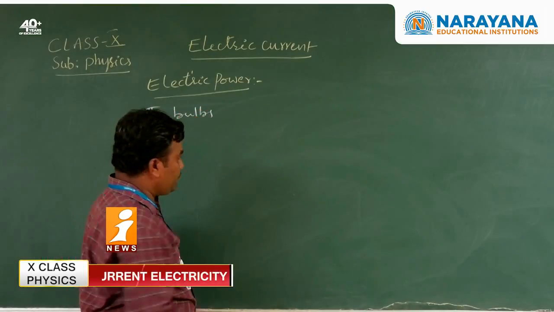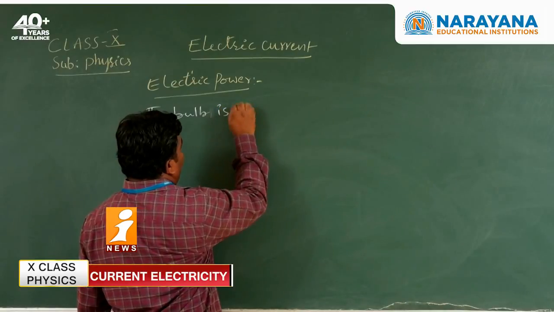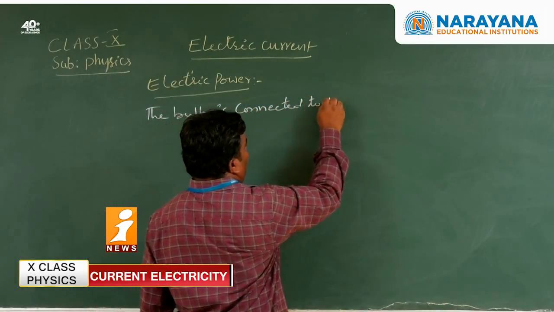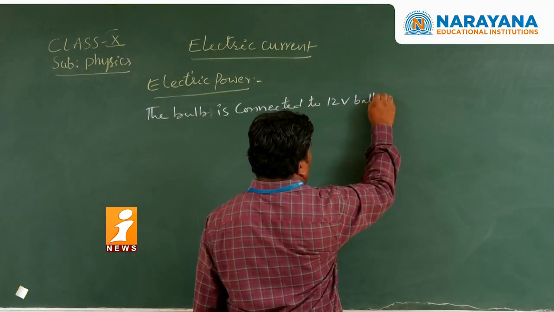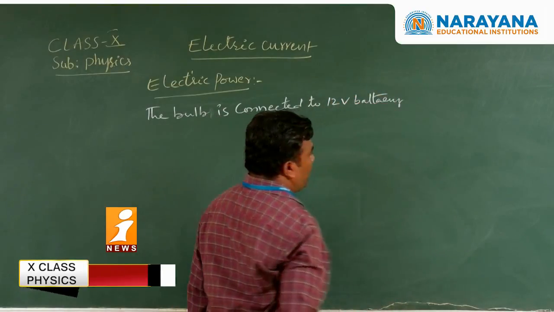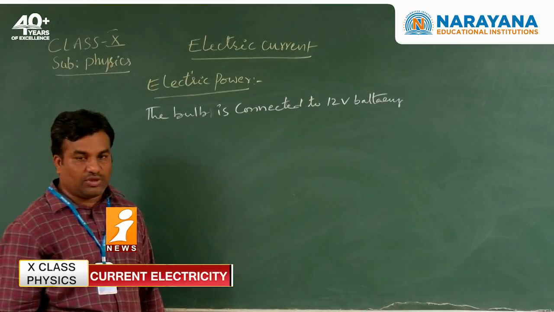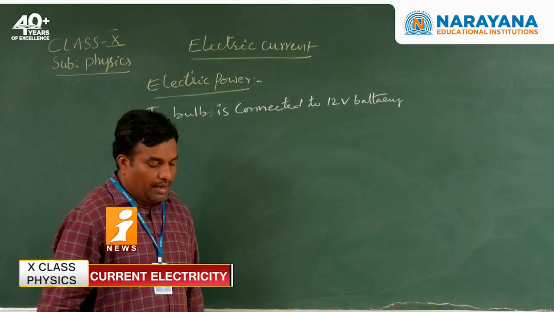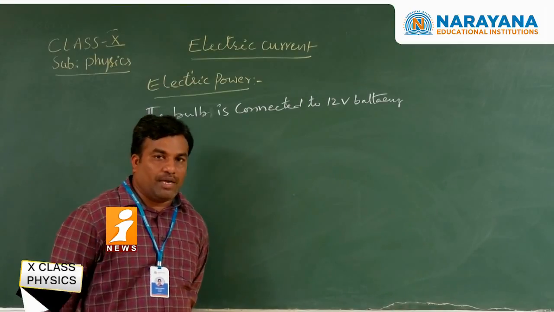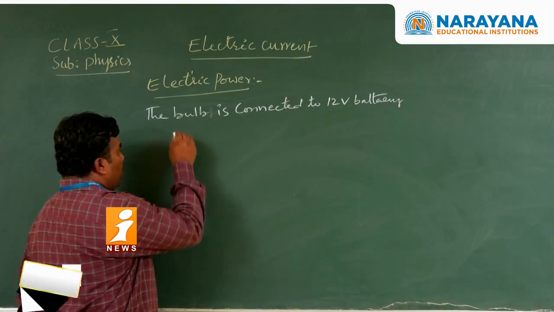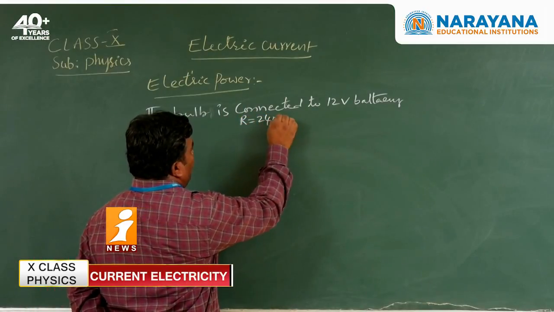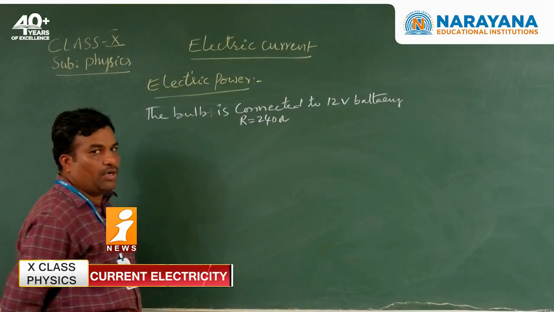Now the bulb is connected to a 12 volt battery. We have to find out the consumption of electric power or electrical energy by the bulb. We already found earlier the resistance of this bulb is 240 ohms.